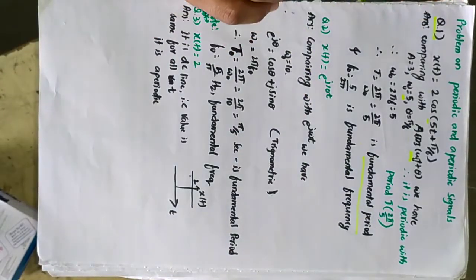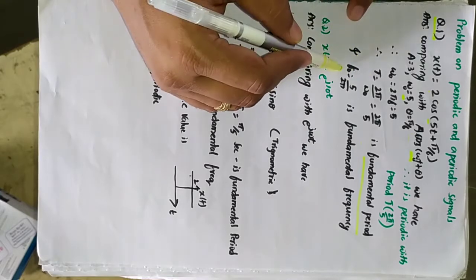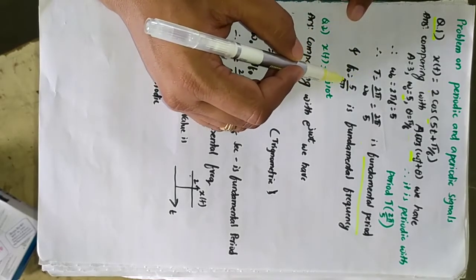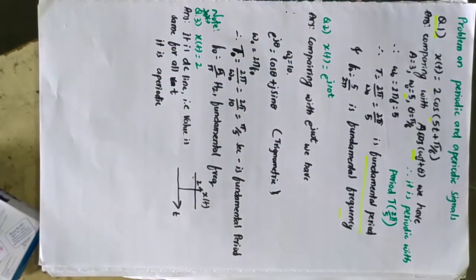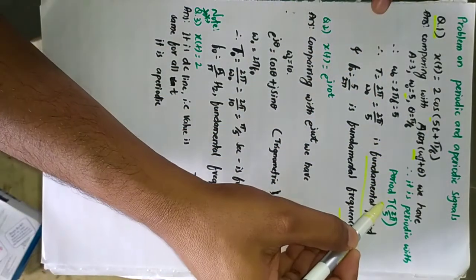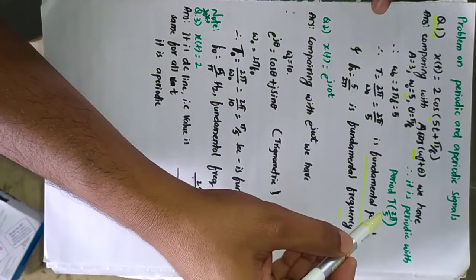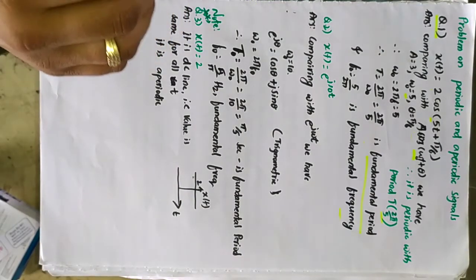And what about the fundamental frequency? Just reverse this one. So f naught is equal to 5 by 2 pi. This is the fundamental frequency. So for the first problem, it is periodic with period T equal to 2 pi by 5. You can conclude it at the end. We'll take one more example.